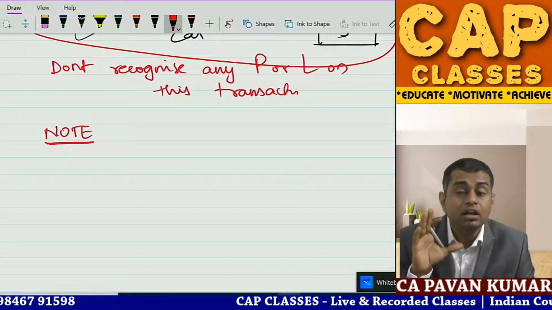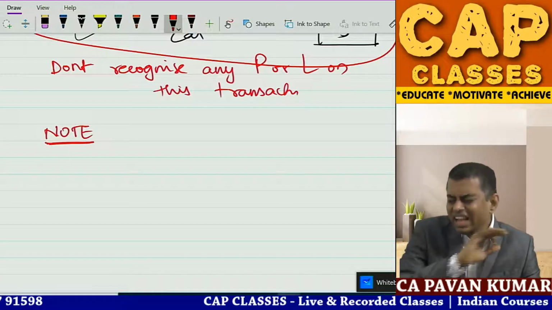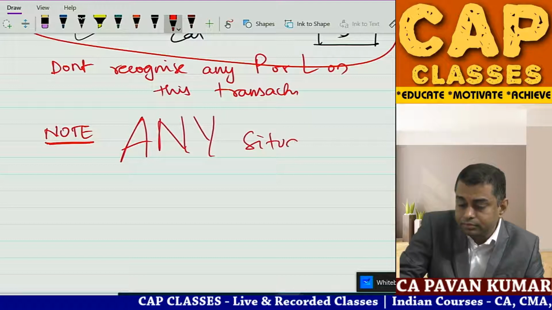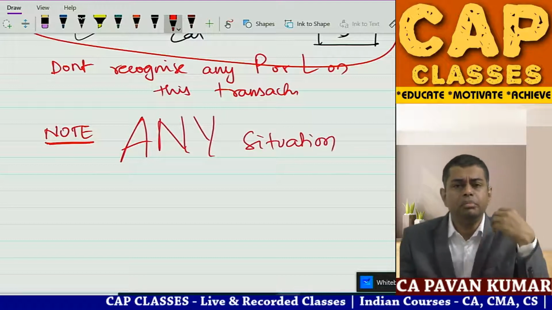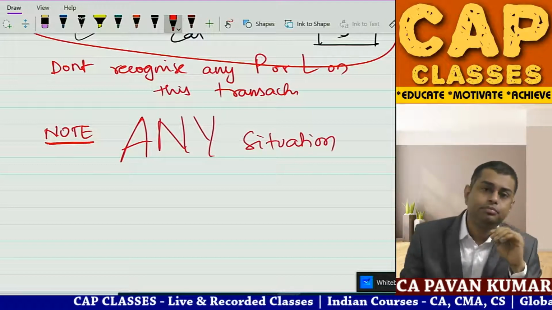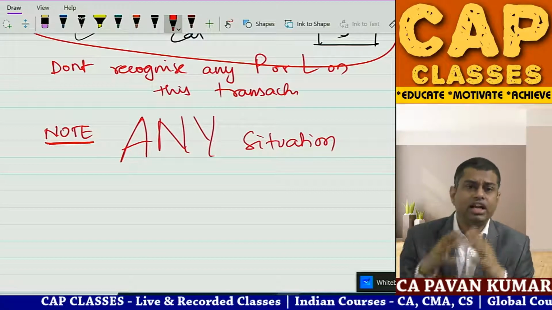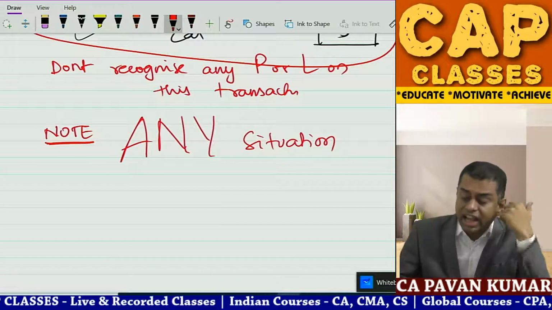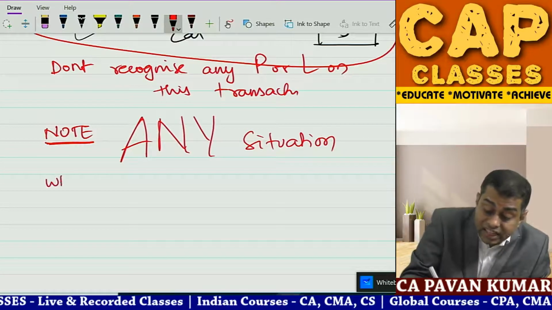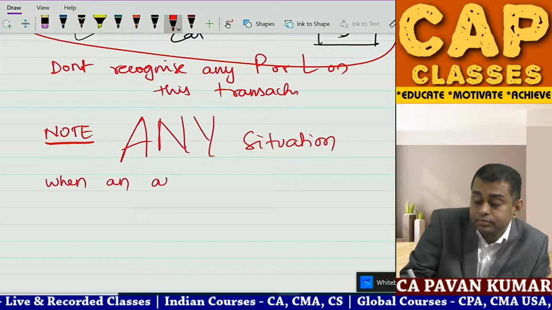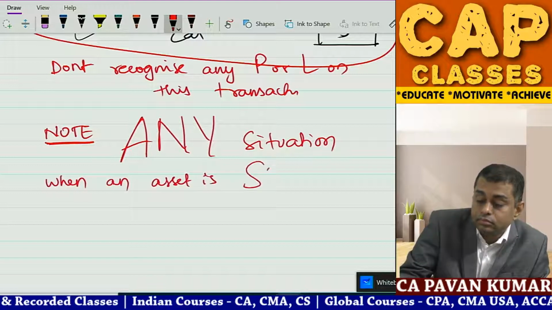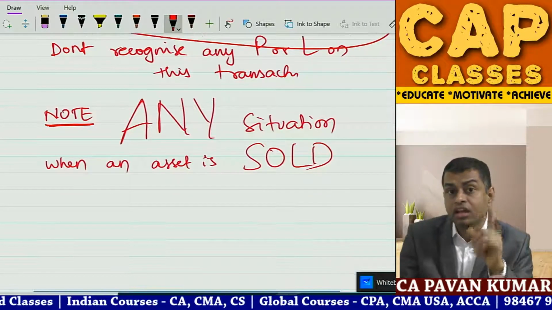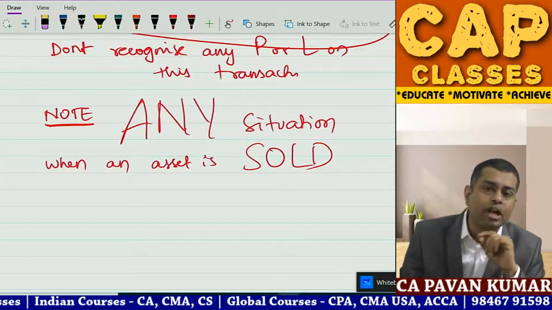Another very important note. Any situation, I repeat, any situation, it could be in the event of amalgamation, it could be sale of asset, it could be sale of business, it could be exchange, it could be any transaction. Any situation when an asset is sold, it could be you are transferor in case of amalgamation.